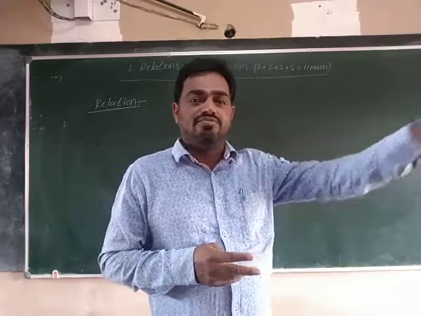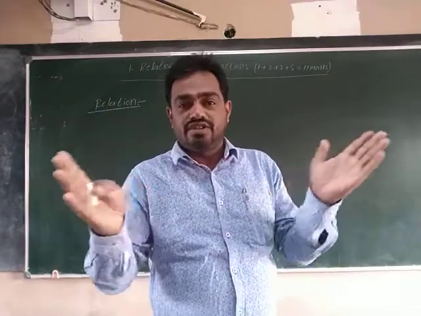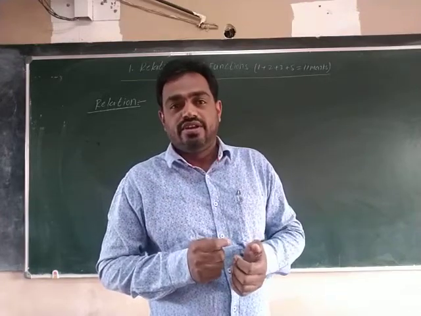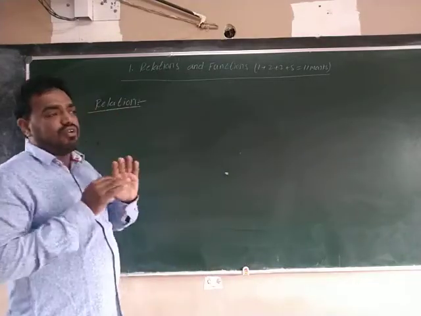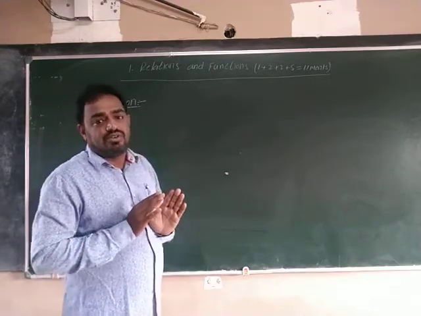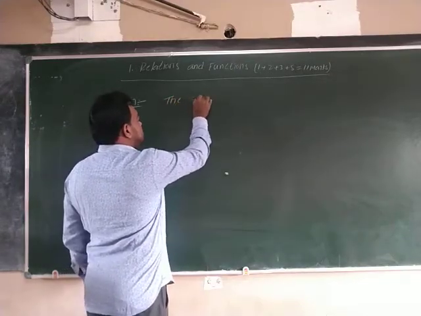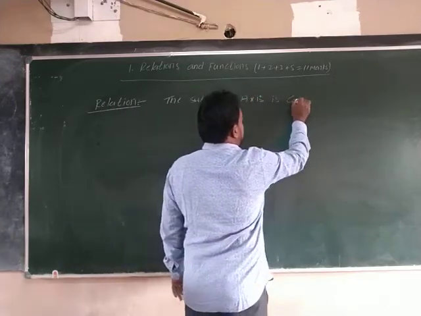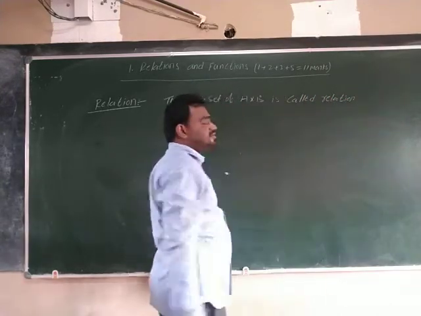What is that? A is less than B. Next, the line L1 is parallel to L2. What is the relation between L1 and L2? They are parallel. So this is one relation. These are the mathematical relations. So how are we defining relation? You see, a relation is nothing but a subset of A cross B. The subset of A cross B is called a relation.